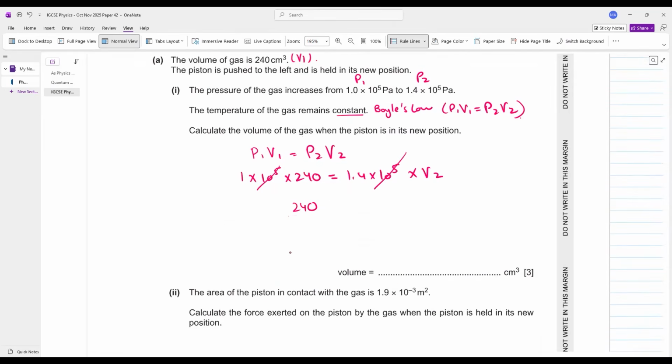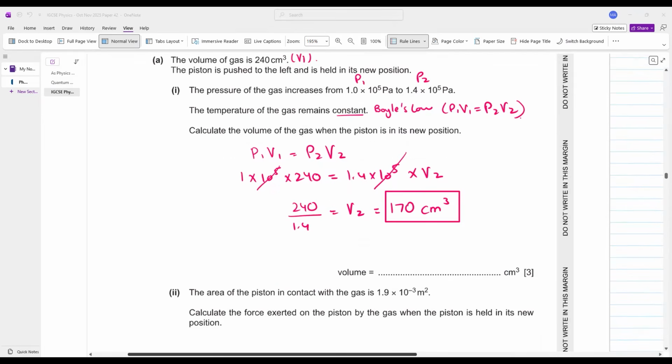Can you calculate V2? Yes, 240 divided by 1.4 is equal to your value of V2. This comes out to be 170 cm cube. That is your volume. Simple, nothing complicated here. इससे आसान और क्या हो सकता है?